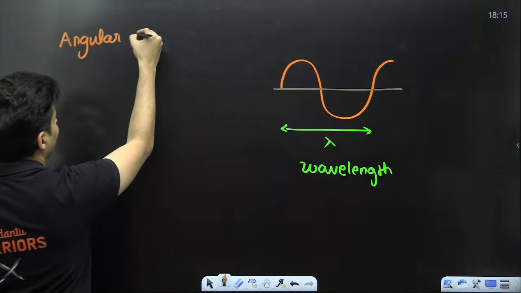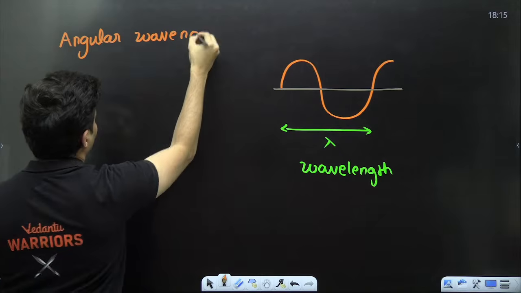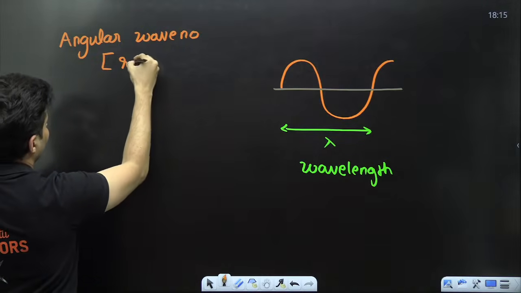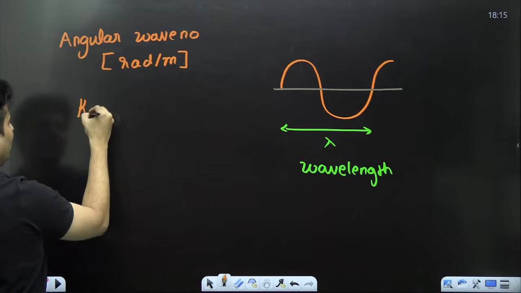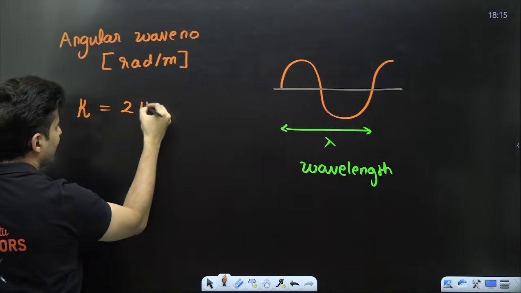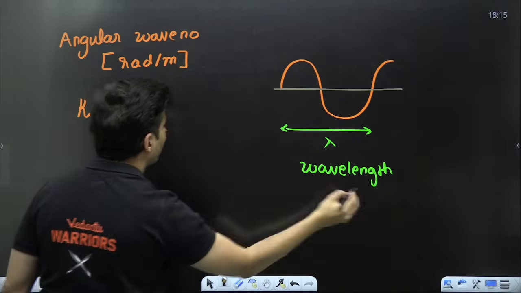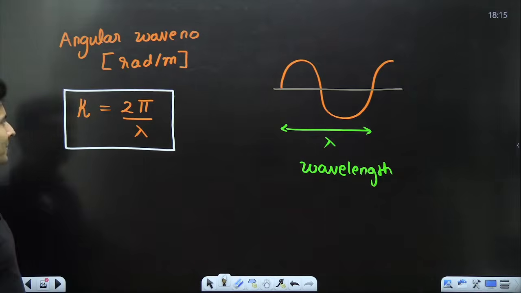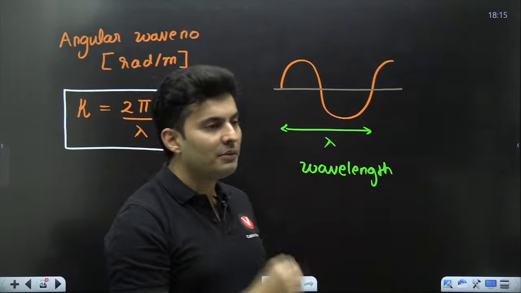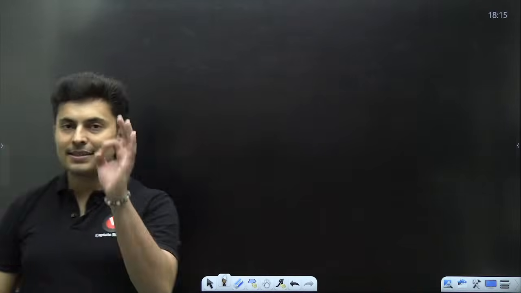there is angular wave number. This is expressed in radians per meter. The symbol for that is K, and the formula is 2 pi by lambda. This is angular wave number, K, which is 2 pi divided by lambda. Let me give you an example.